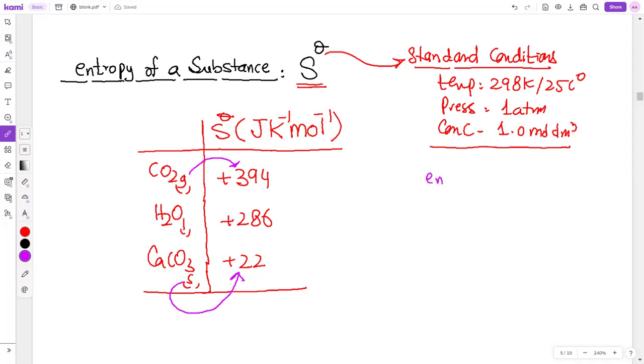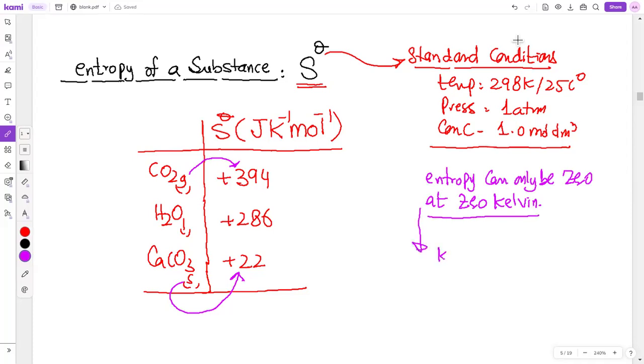Entropy can only be zero at 0 Kelvin. Why, beta? Why is entropy 0 at 0 Kelvin? Shabash, very good, beta. Kinetic energy of particles becomes 0 at 0 Kelvin.